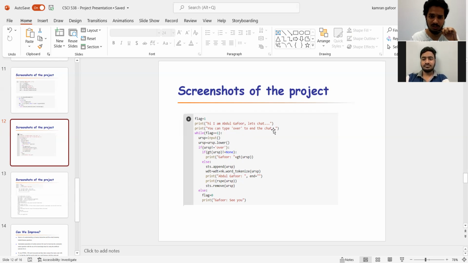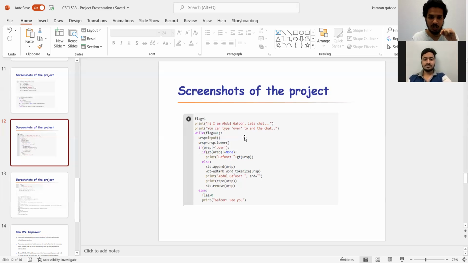These two statements are the first that show as soon as the chatbot is loaded, and this statement checks if the user wants to communicate. If it is double equals to 1, it means the user wants to communicate. So this statement takes the user response using the input function, and the next statement converts the user input to lowercase, and then again a condition is checked. What is the user typing? Is it some sentence or is it "over"? Because if it's "over", it can break from this loop and end the conversation right there. If not, if the user wants to communicate, then we have used append over here for the user response.